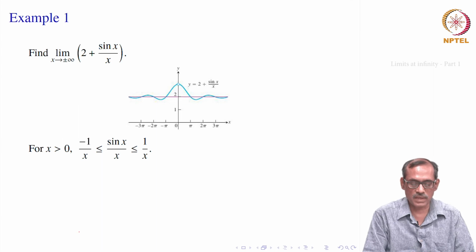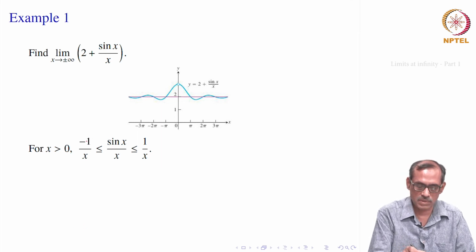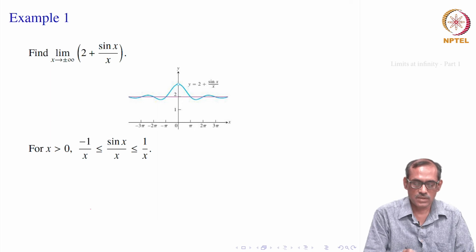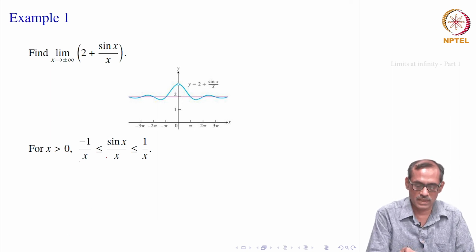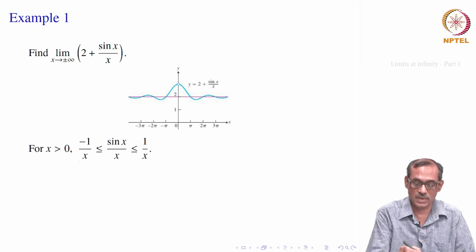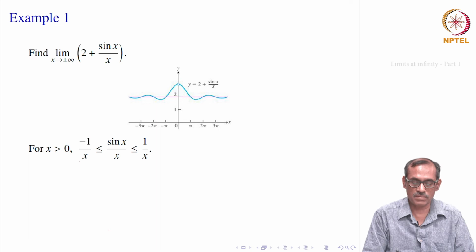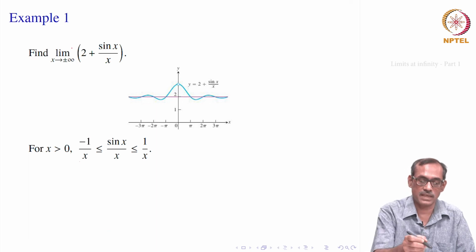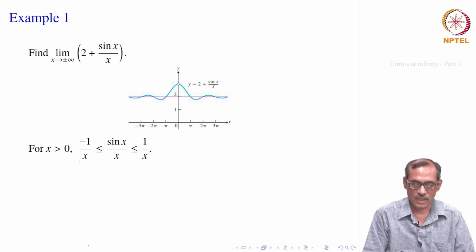So, for these types of x, we have this inequality satisfied, because sin x lies between minus 1 and 1. So, x is positive, divide by x. So, minus 1 by x is less than or equal to sin x by x, less than or equal to 1 by x. Why are we doing it? Obviously, we will be using the sandwich theorem, because we already know the limit of minus 1 by x and 1 by x as x goes to infinity.